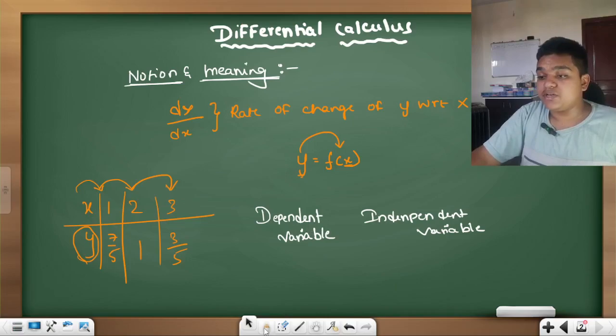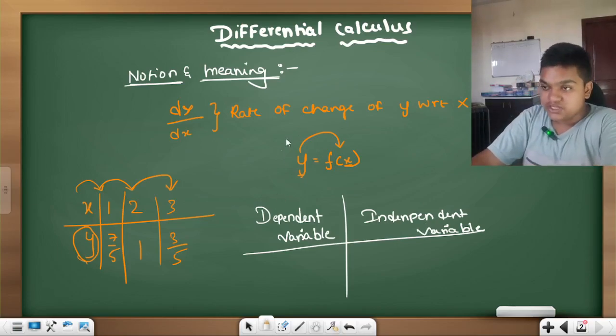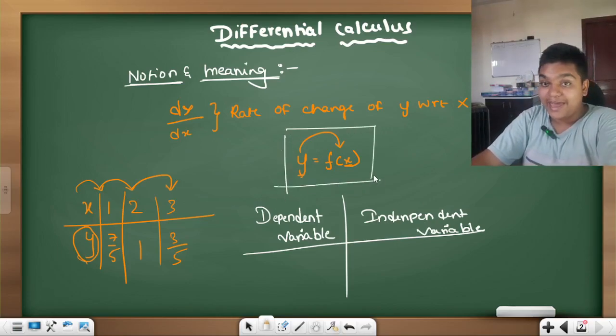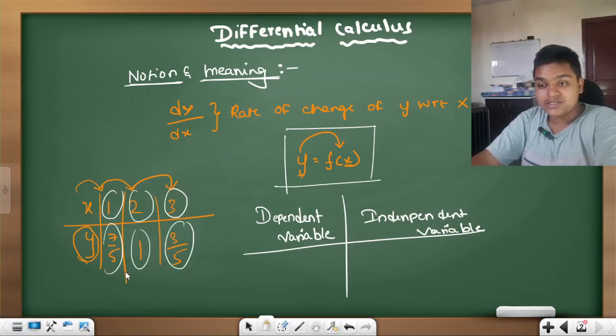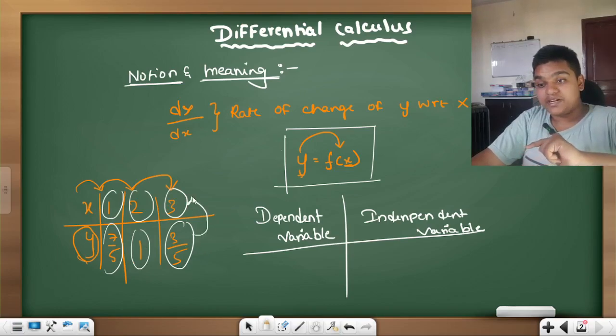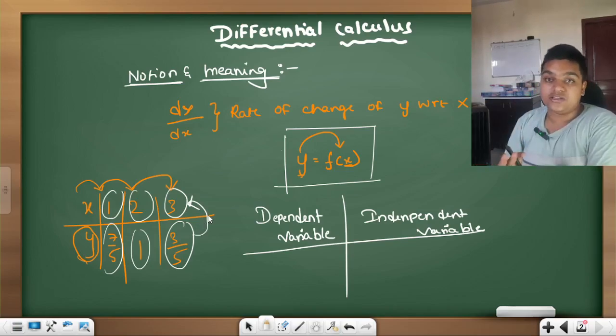Dependent variable and independent variable. What are these two? See, in this equation which I have written here, y is a function of x. I am changing the values of x. If I am changing the values of x, y is changing with respect to x. So who is dependent on whom? The y value is dependent on the x value. What is meant by independent? Independent means it does not depend on anything.